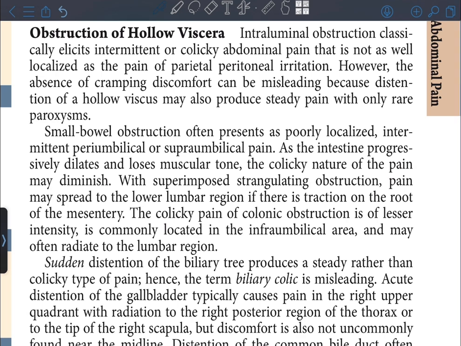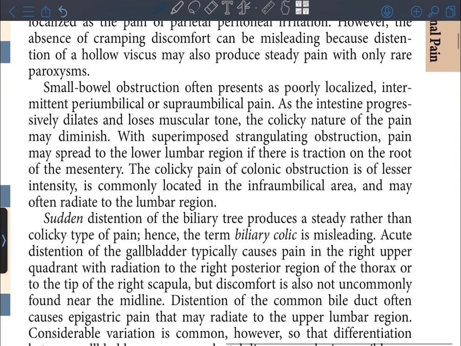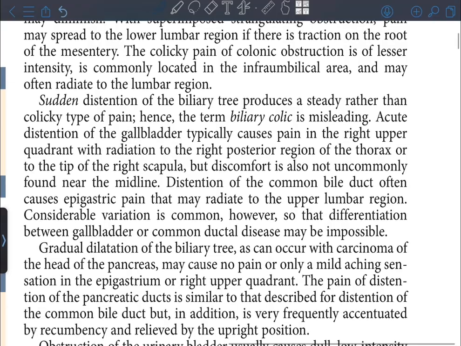With superimposed strangulating obstruction, the pain may spread to the lower lumbar region if there is traction on the root of the mesentery. The colicky pain of colonic obstruction is of lesser intensity, is commonly located in the infraumbilical area, and may often radiate to the lumbar region. Sudden distension of the biliary tree produces a steady rather than colicky type of pain. Hence, the term biliary colic is misleading.